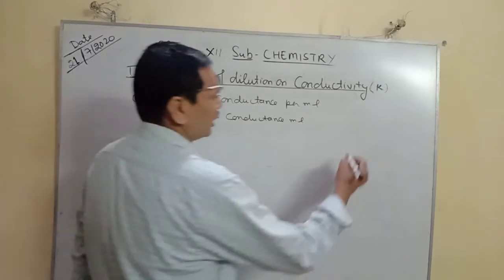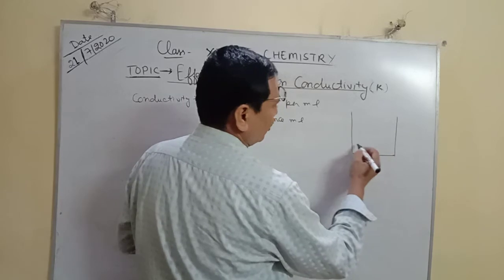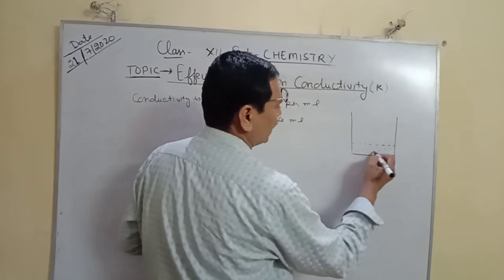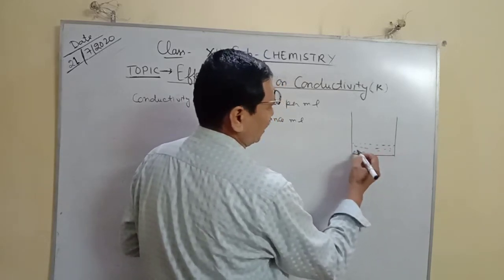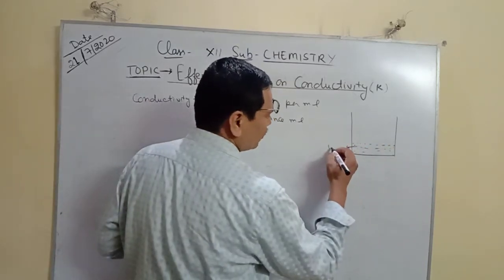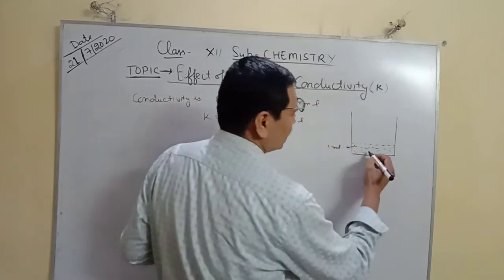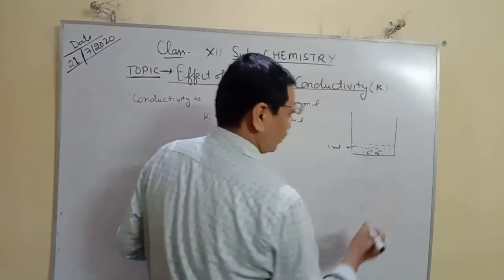We take a container in which this electrolytic solution is kept, and let us assume that its volume is 1 ml and it has two ions, cation and anion.